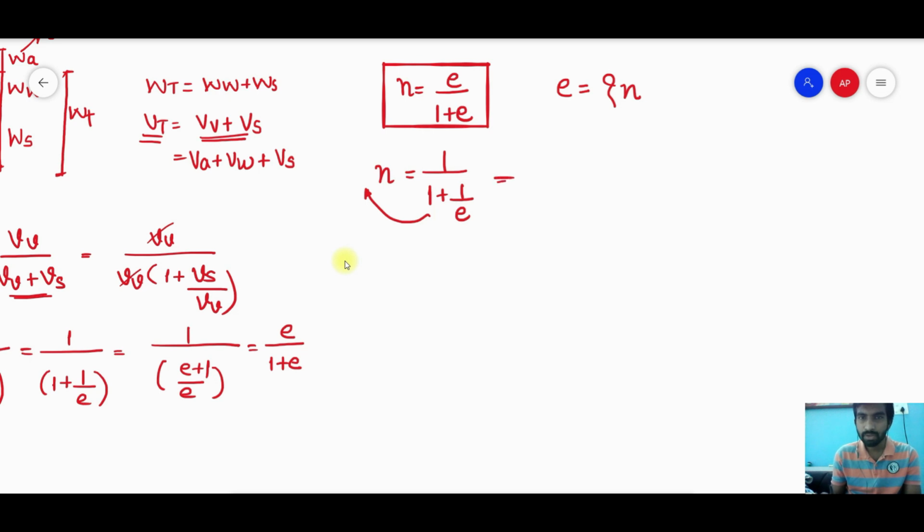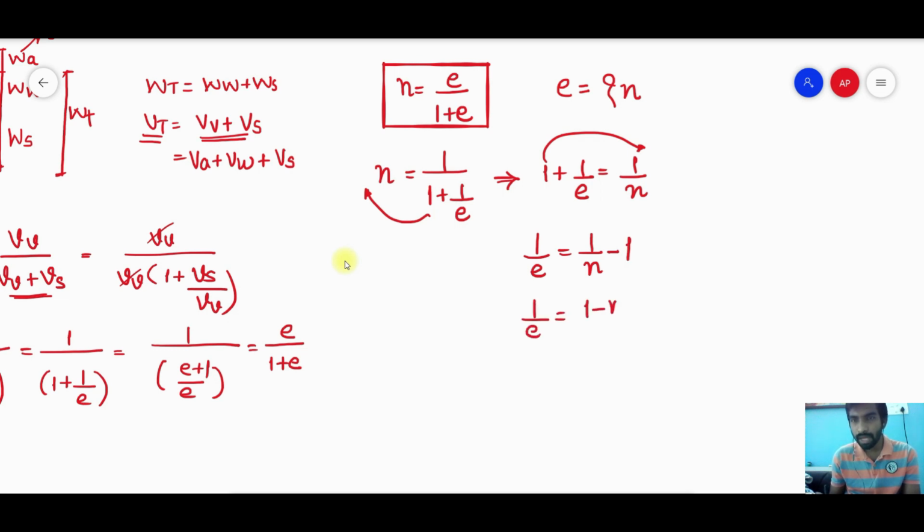So it becomes 1 plus 1 by E is equal to 1 by N. I will keep 1 by E as it is, and take this 1 to that side, so it becomes 1 by N minus 1. So my 1 by E is equal to 1 minus N by N. If I change the numerator and denominator, E is equal to N upon 1 minus N.